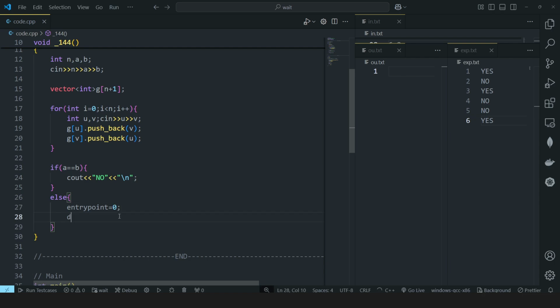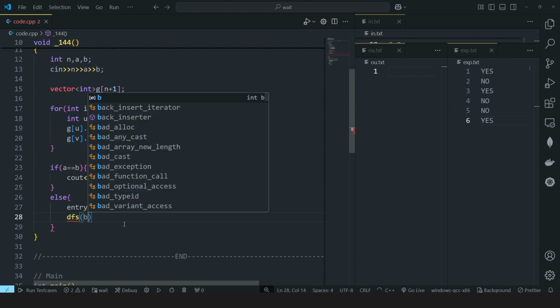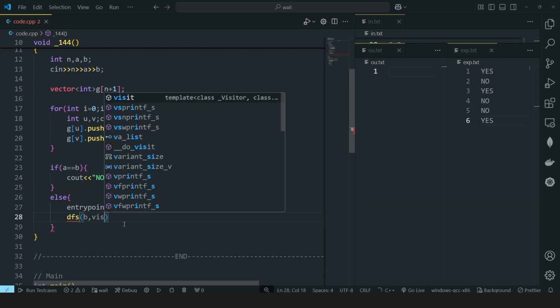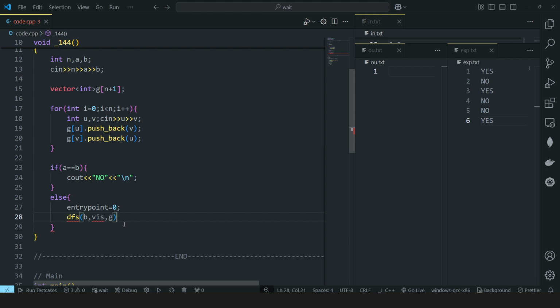And I will just use a simple DFS call in order to find this entry point, and from which point I will start my DFS. As I told, I will always start my DFS from wherever the value is present, and the location of value is this bth node, right? So I will start my DFS from the bth node, and I will also be using a visited array, right? So I will also pass this visited array and the adjacency list.